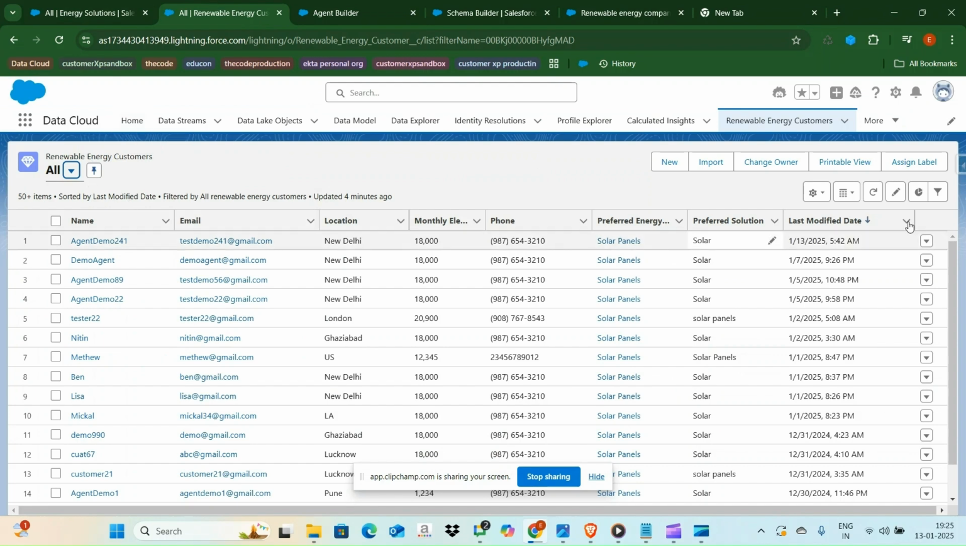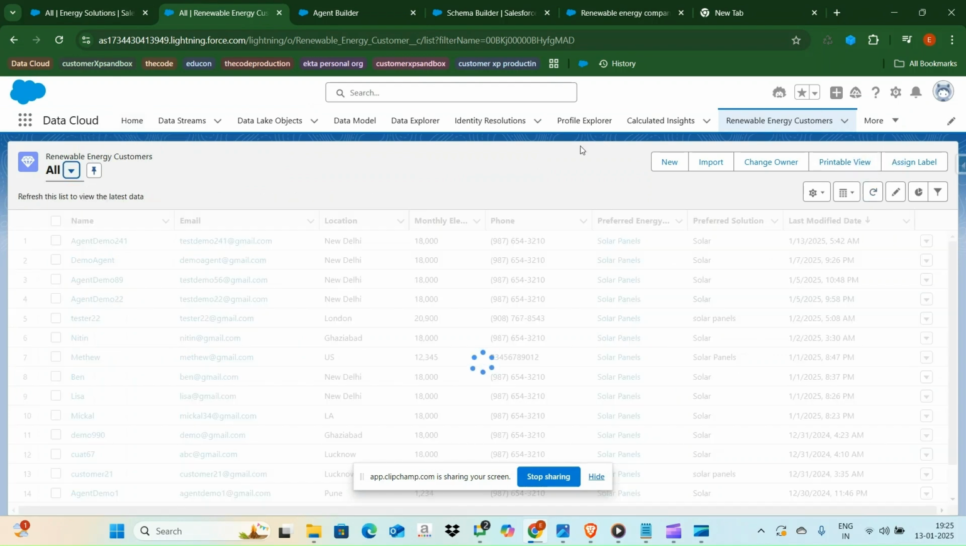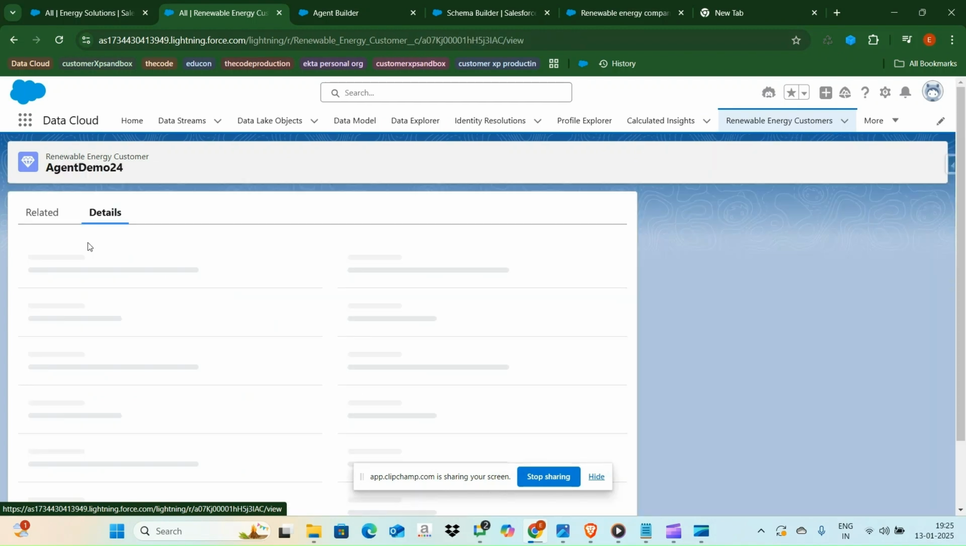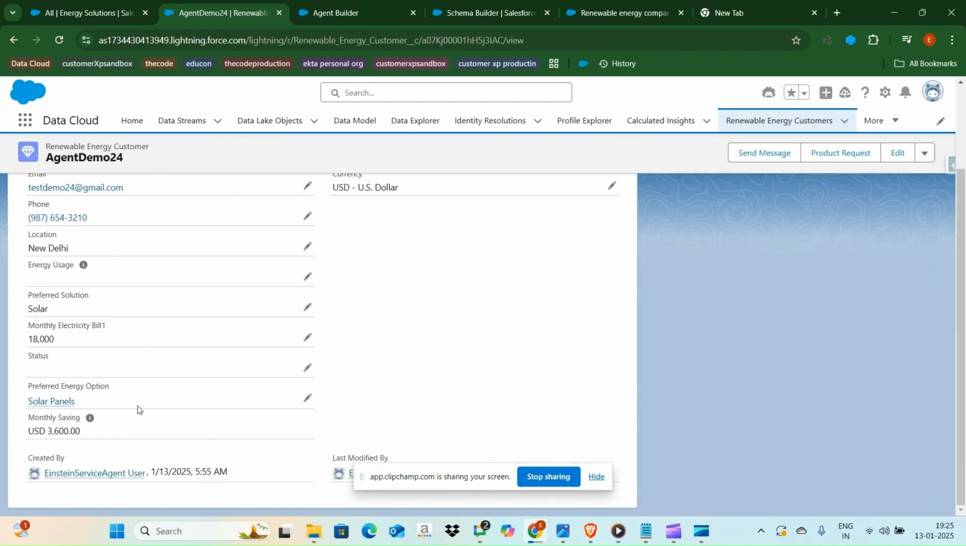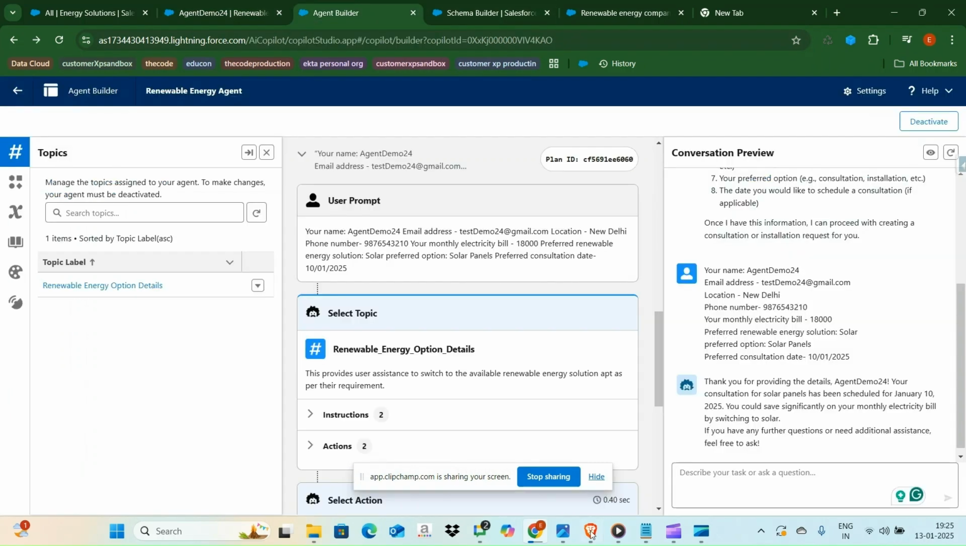So here we go back to the window. Let me refresh. Yeah, you can see that the record is created at agent demo with the email, phone, location, preferred solution, and the monthly saving it is giving. So let me go back to my agent.